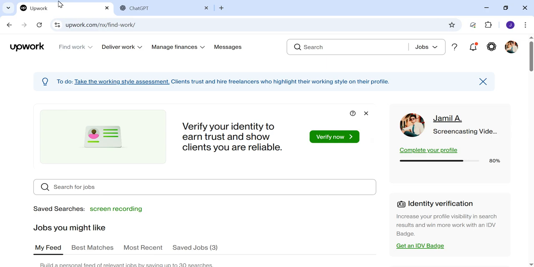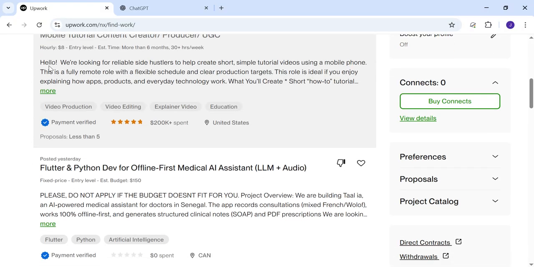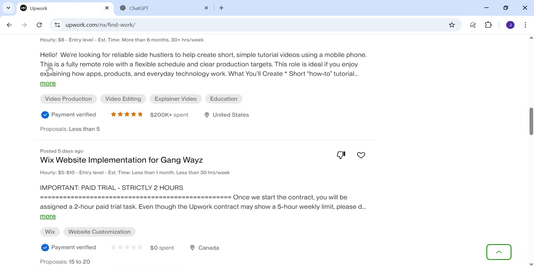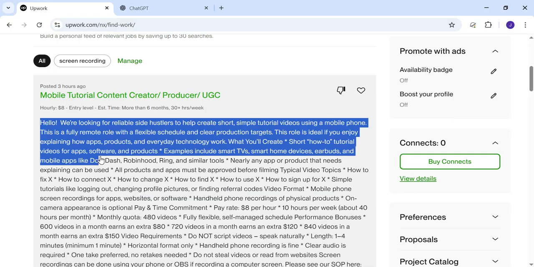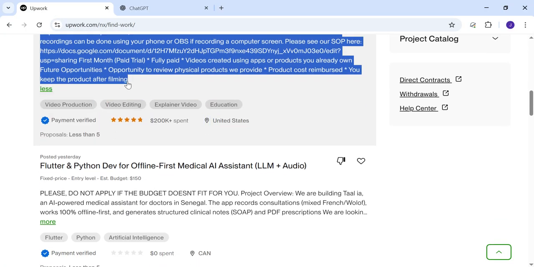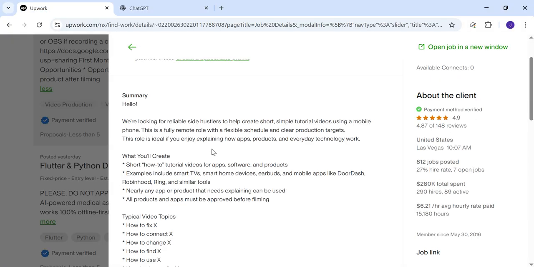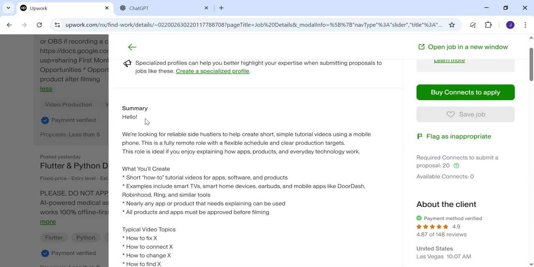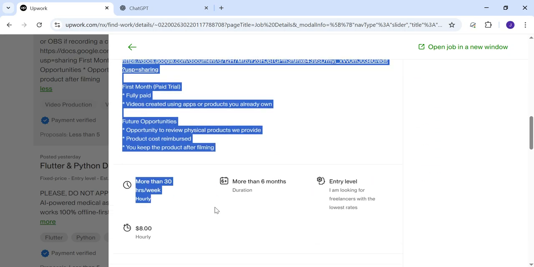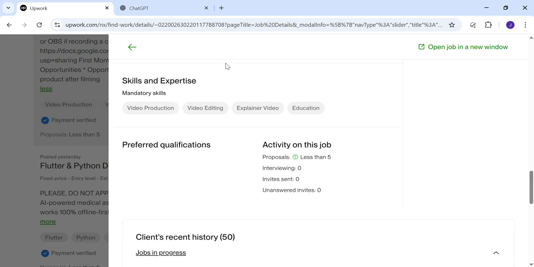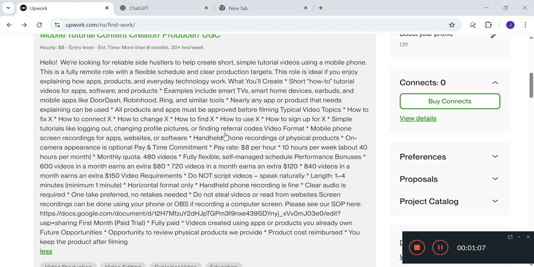So right now we are at the website of Upwork. As you can see, there are lots of job posts here. You can see multiple here. So you just need to simply copy the text of that post and go to ChatGPT, and you can share or paste this job description into the ChatGPT section. Let me copy it again. So we have copied this job description.